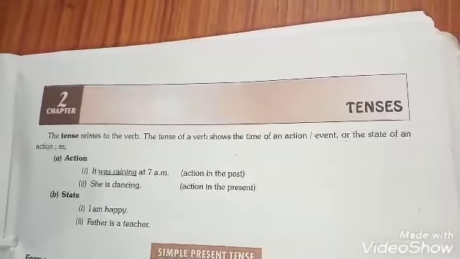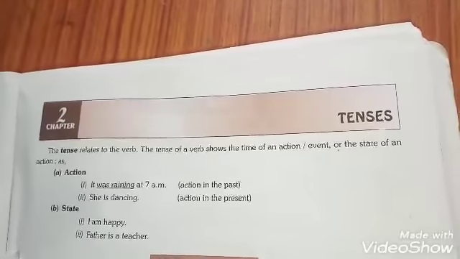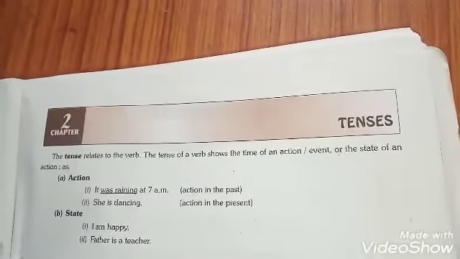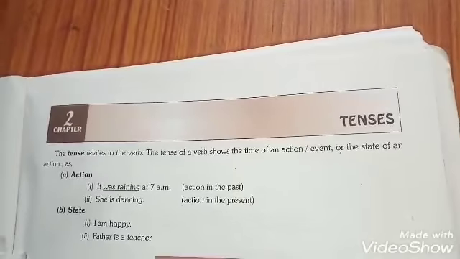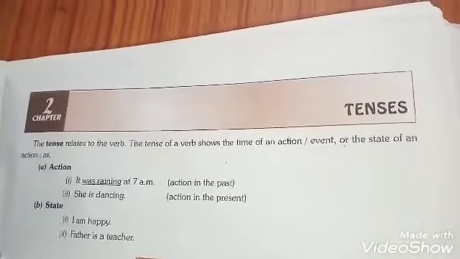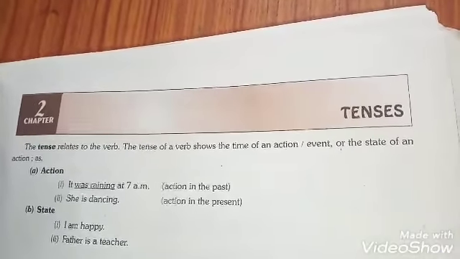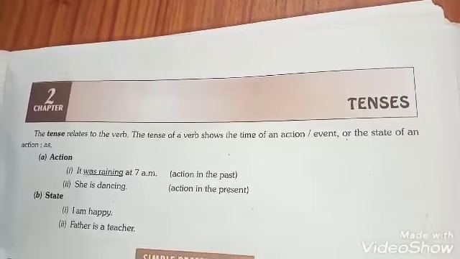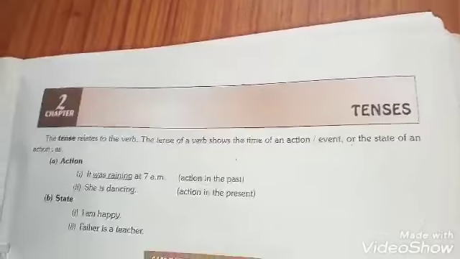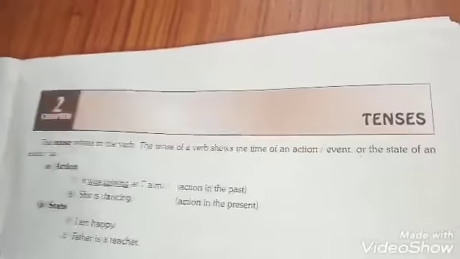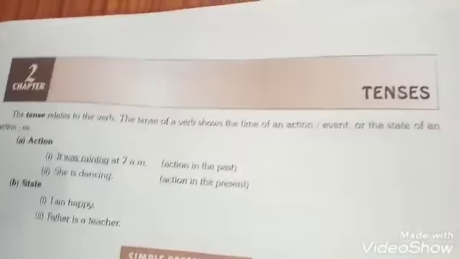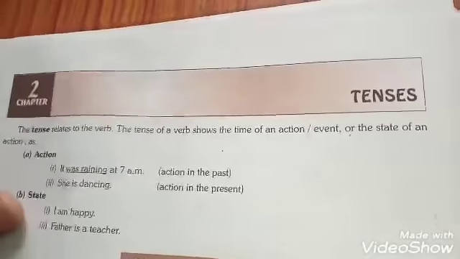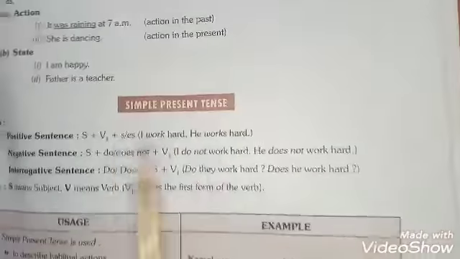Students, as you know, tense has been divided into three categories. The first is present tense, the second is past tense, and the third is future tense. It is worth mentioning that each tense has been divided into 4 subgroups. In this way, there are altogether 12 tenses, the result of 3 tenses divided again into subgroups. Students, the first tense is simple present tense.